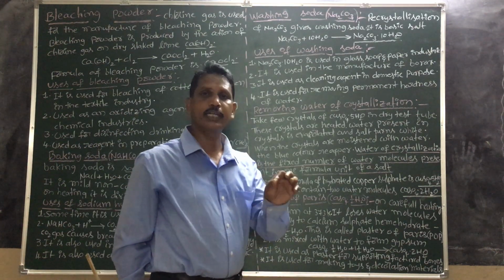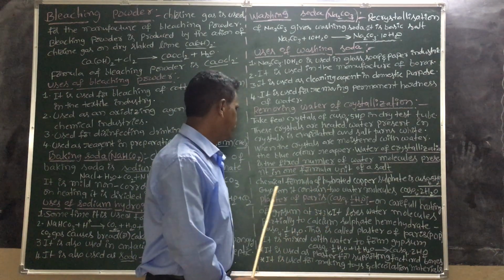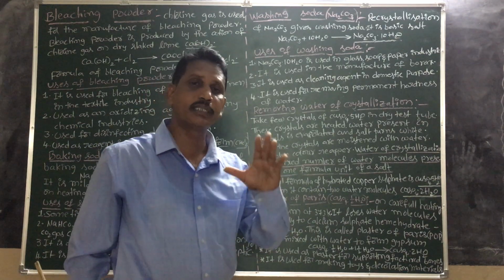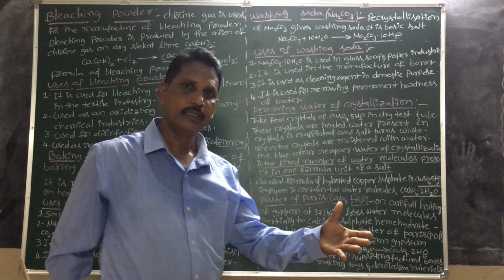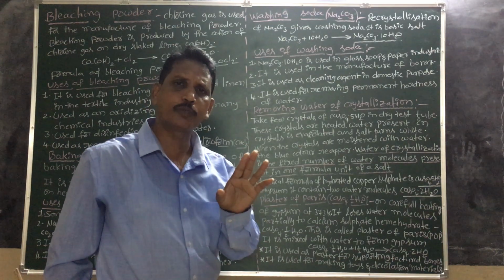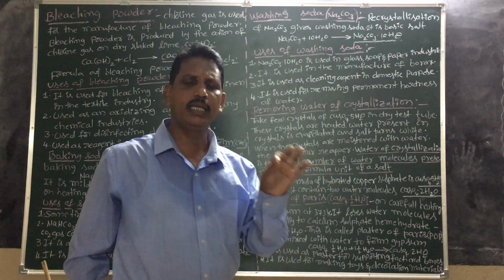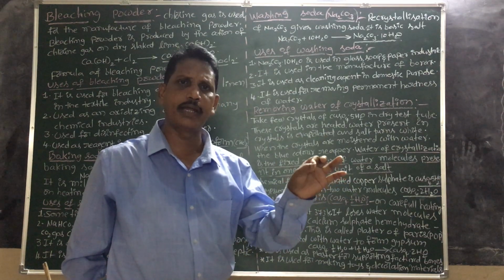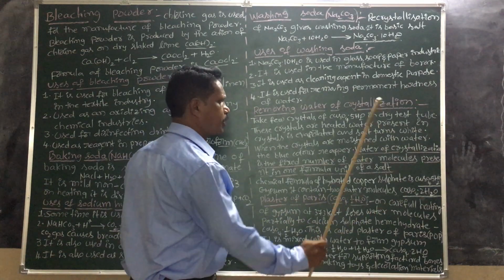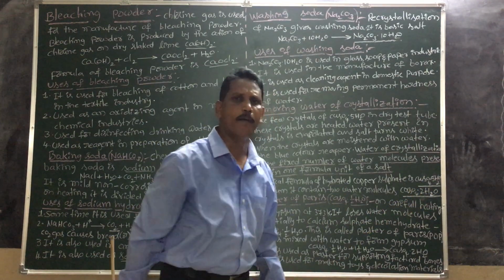Gypsum, CaSO4·2H2O, is another hydrated salt. It contains 2 water molecules. The formula of gypsum is CaSO4·2H2O, calcium sulfate with 2H2O.